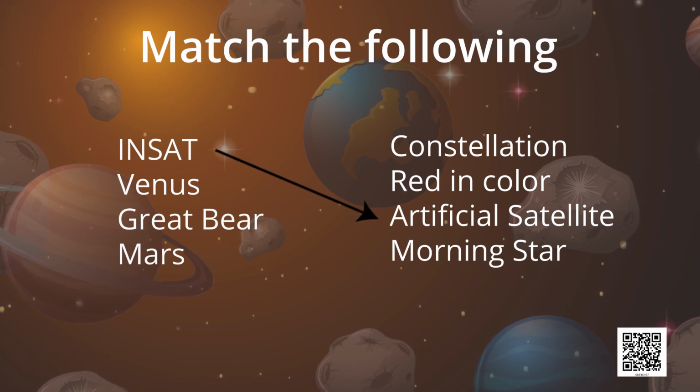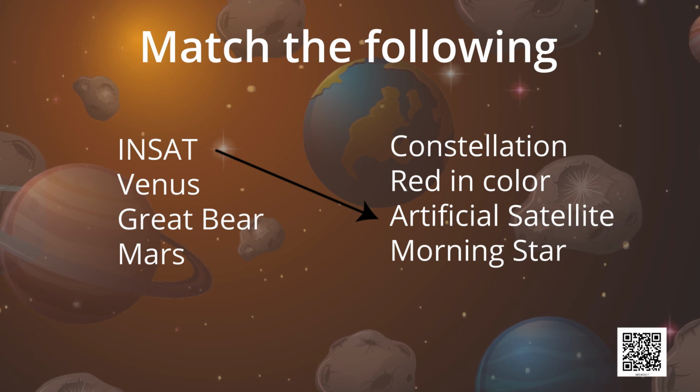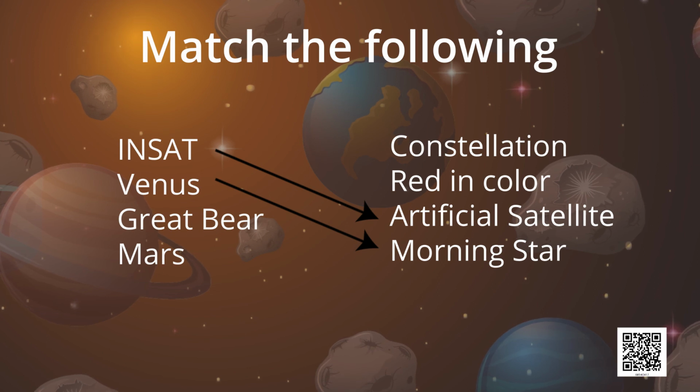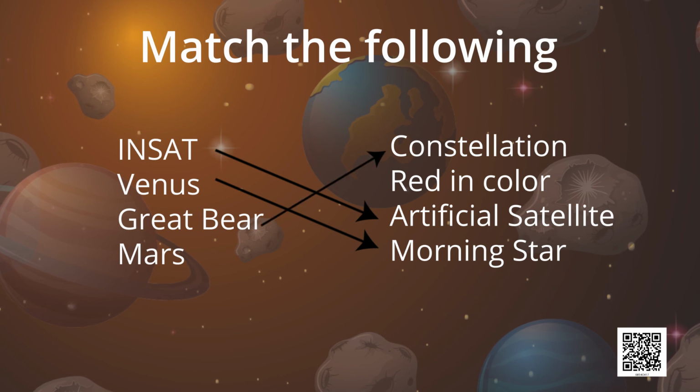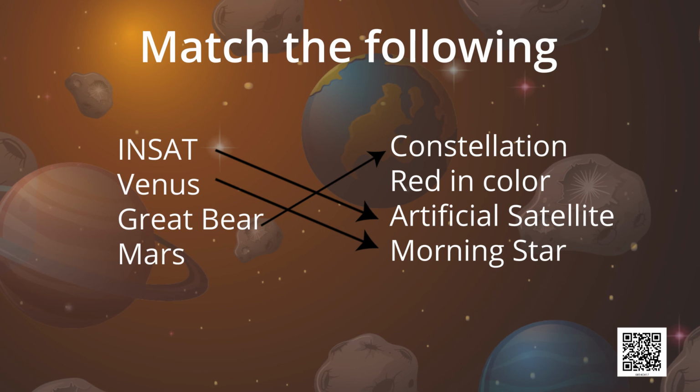So we match INSAT with artificial satellite. Venus is a morning star. Great Bear is a group of stars, so it is a constellation. So what is left? Mars. We all know that Mars is red in color.